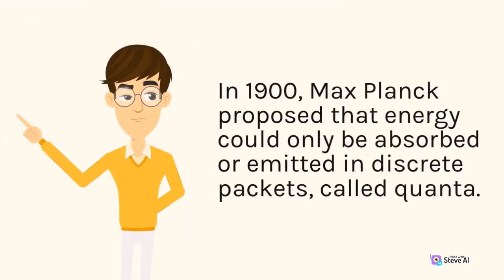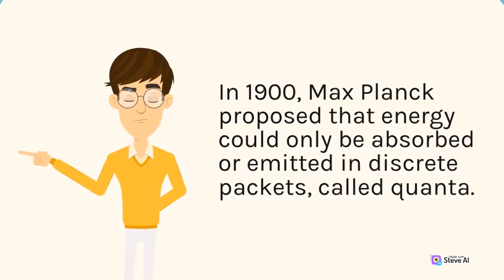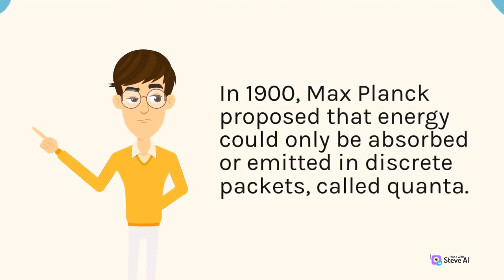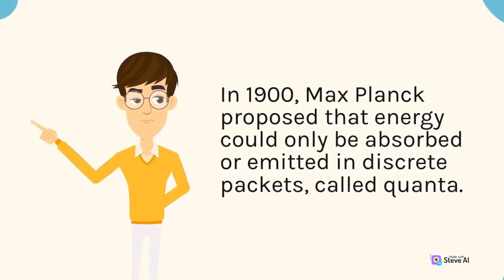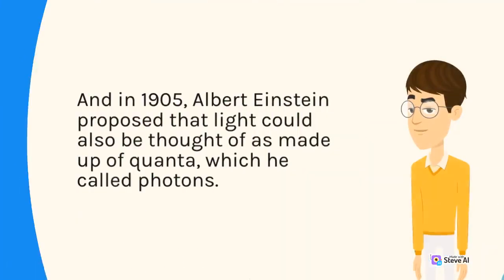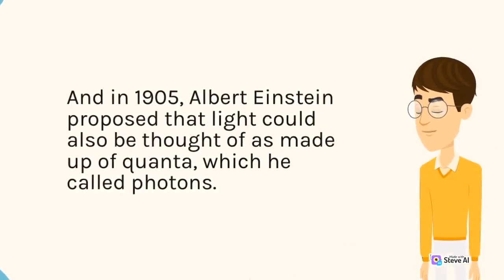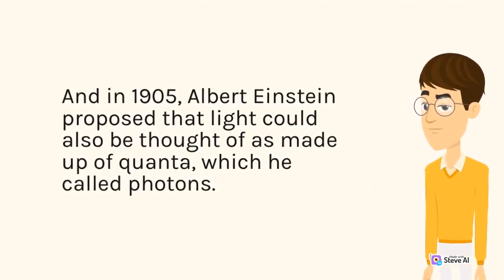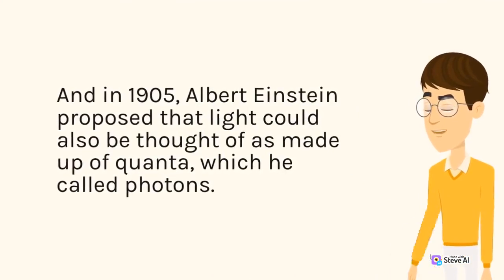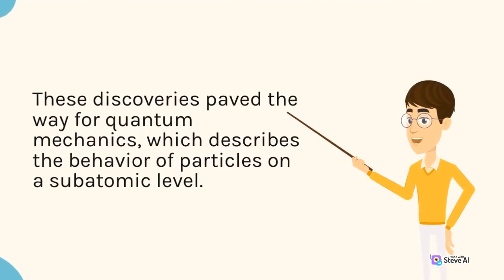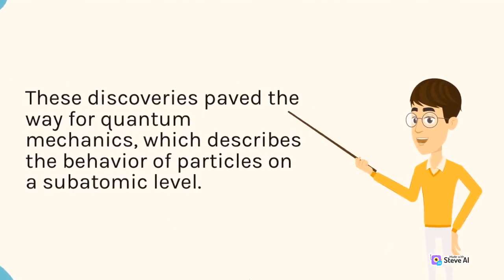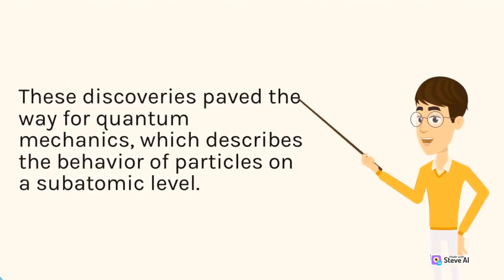In 1900, Max Planck proposed that energy could only be absorbed or emitted in discrete packets, called quanta. And in 1905, Albert Einstein proposed that light could also be thought of as made up of quanta, which he called photons. These discoveries paved the way for quantum mechanics, which describes the behavior of particles on a subatomic level.